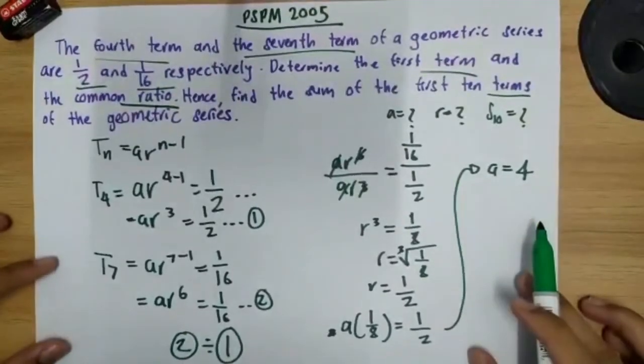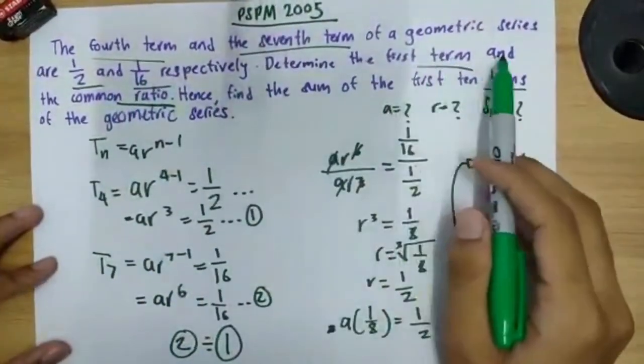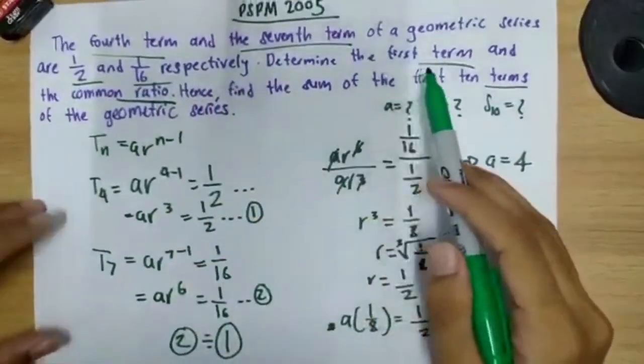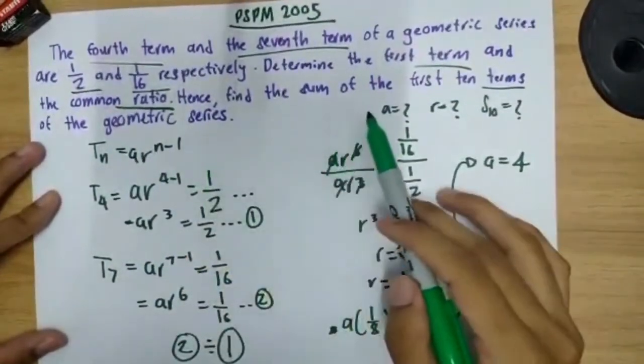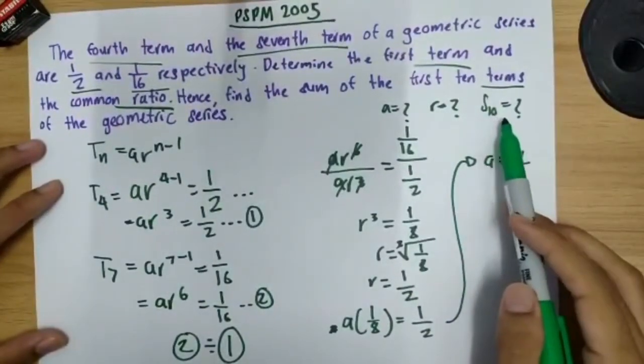The next question is from PSPM 2005. The fourth term and the seventh term of the geometric series are 1/2 and 1/16 respectively. Determine the first term and the common ratio, which is A and R. Hence, find the sum of the first 10 terms of the geometric series.